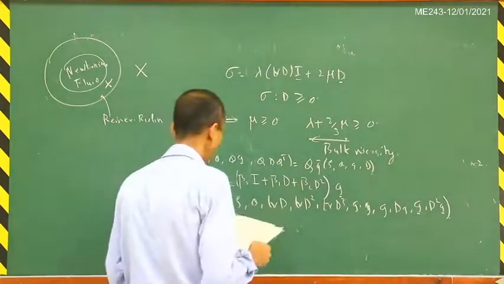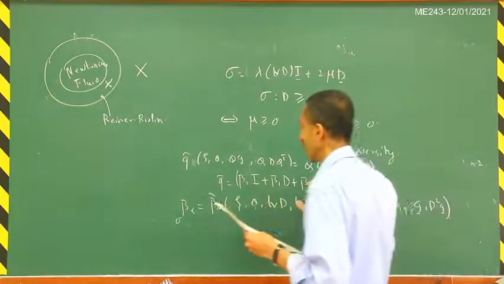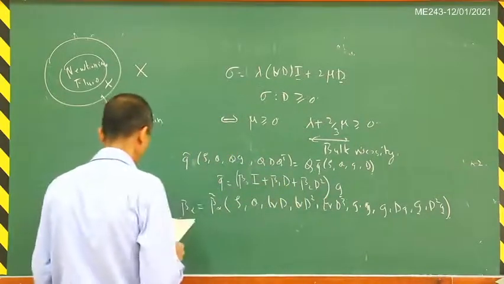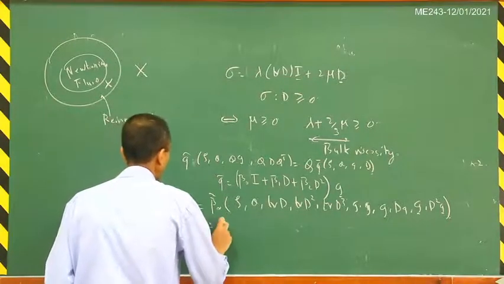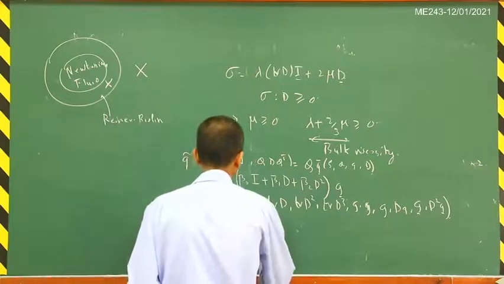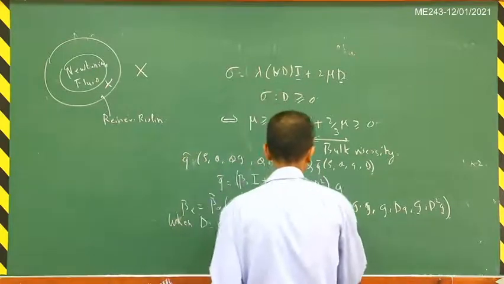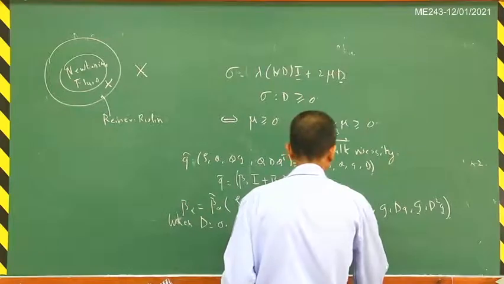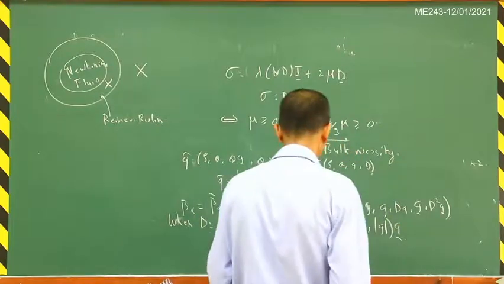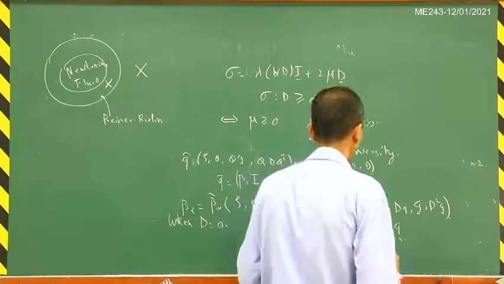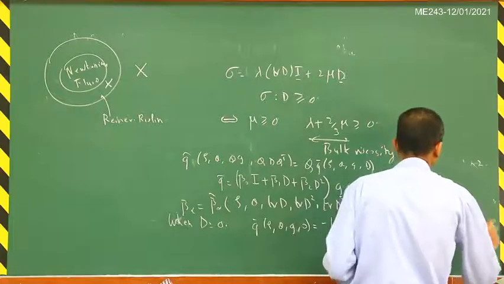So again you can see that it's a very complicated relation, but typically if we just take D to be 0, so that means the fluid is stationary, then in that particular case, when D is equal to 0, you will get that q tilde of rho, theta, G, 0 is equal to minus k of rho, theta, mod G, times G, and this is known as the Fourier law of heat conduction.